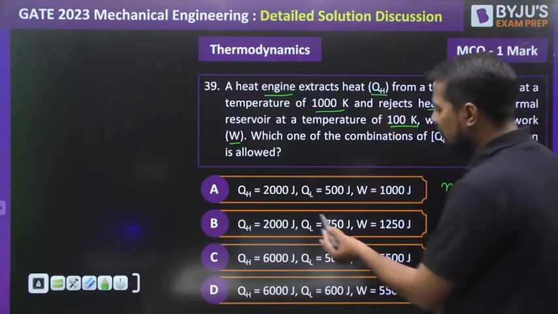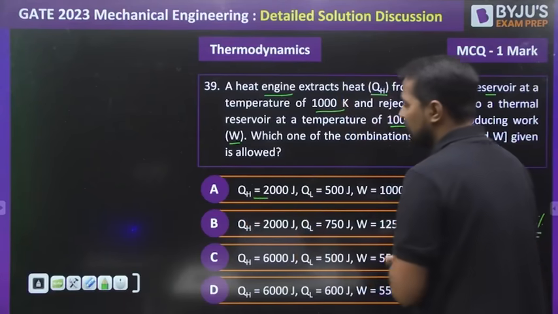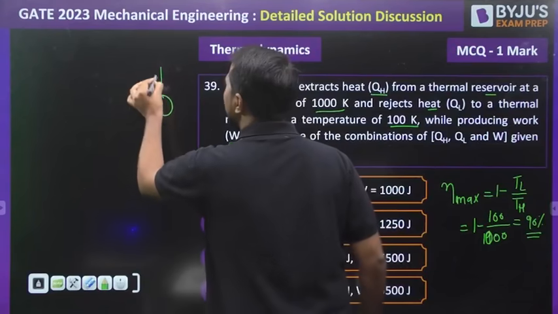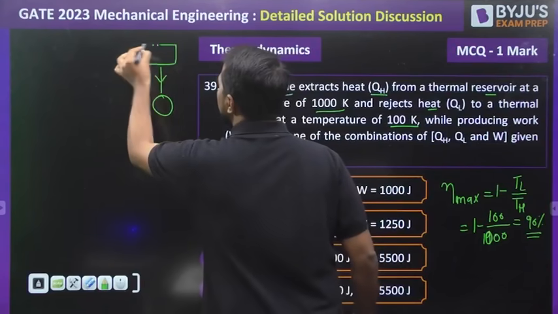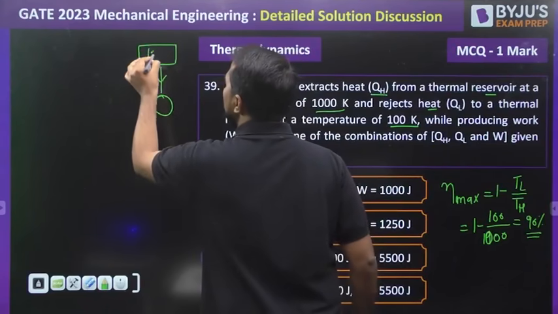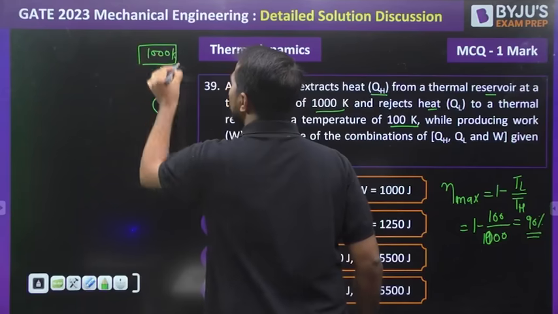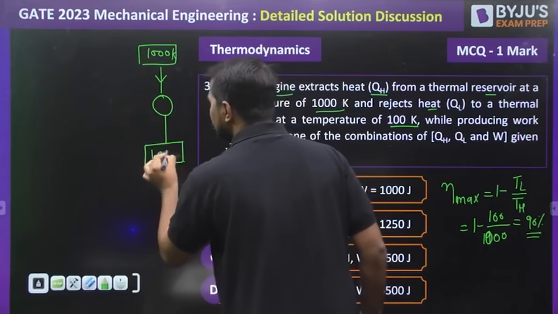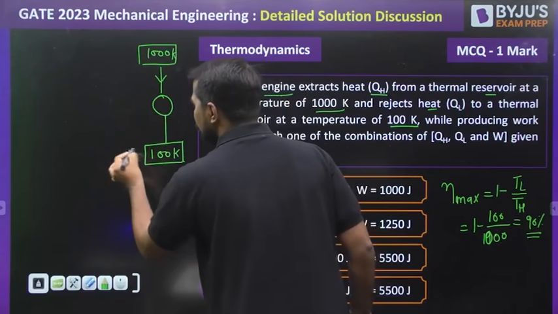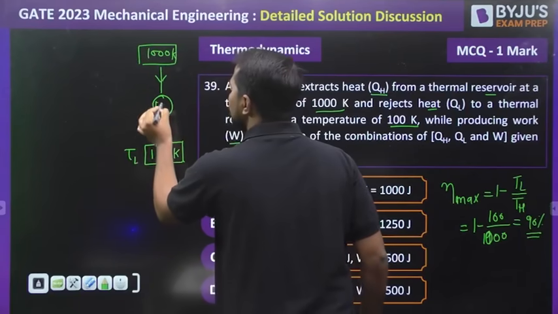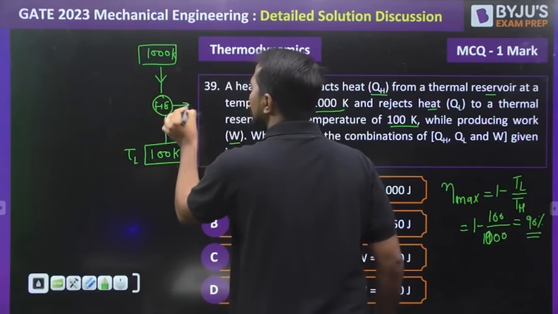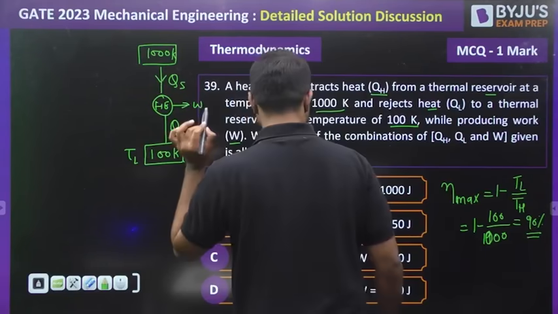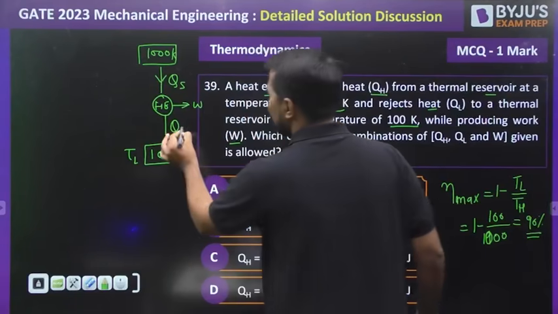Let's see option A. If I draw the heat engine somewhere like this, the heat supply is from the reservoir maintained at a temperature of 1000 Kelvin, and this one is maintained at a temperature of 100 Kelvin, that is T lower. That is the heat engine, W is the work supplied like this, this is the heat supply, and this is the heat rejected or loss QL.